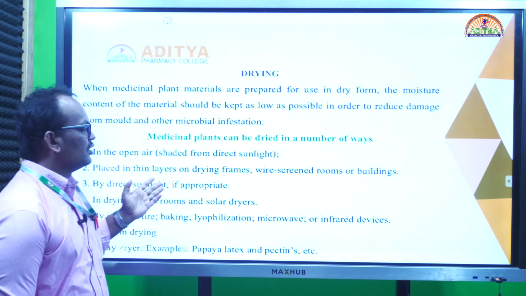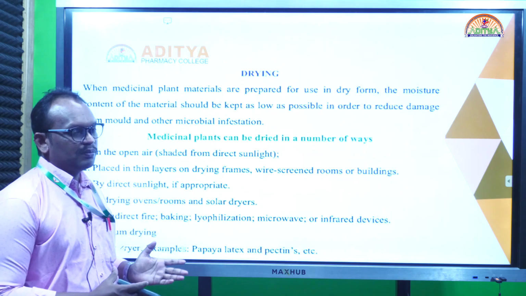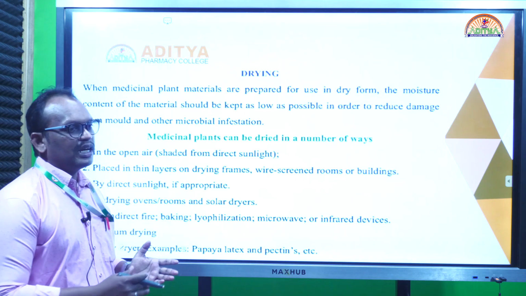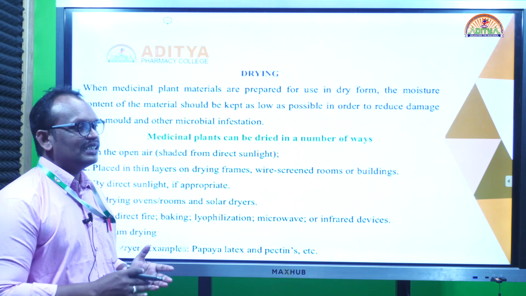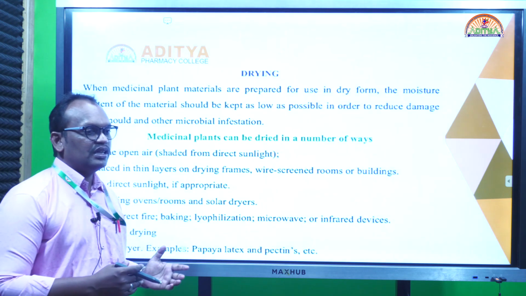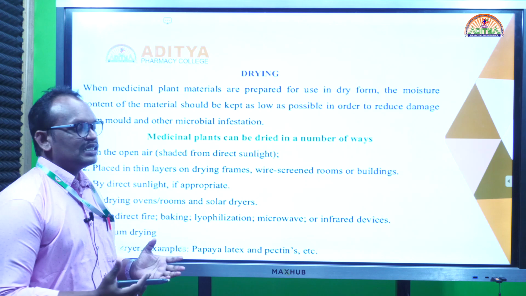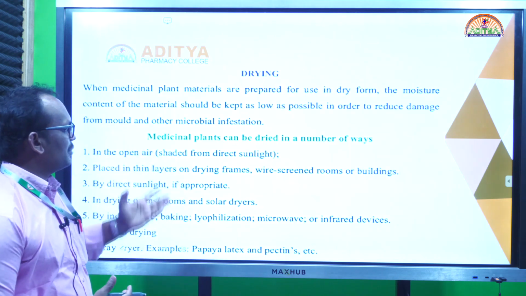During drying, generally the moisture content in the plant is very essential to consider for the plant material. Why are we drying the plant material? So we can preserve it for a longer time, to prevent microbial attack and to decrease enzymatic action. Generally, enzymatic action in plant material will decrease the chemical constituents, and also due to moisture there is a chance of attack of microorganisms. To prevent that, we dry the plant material.